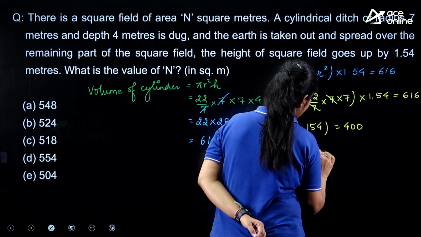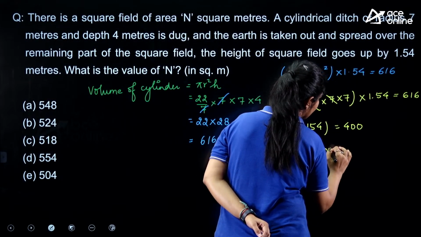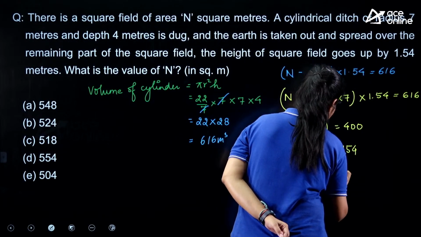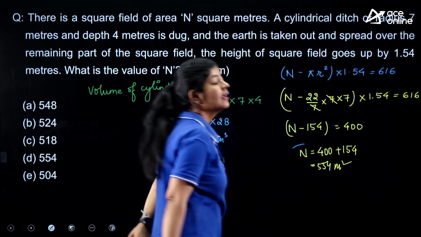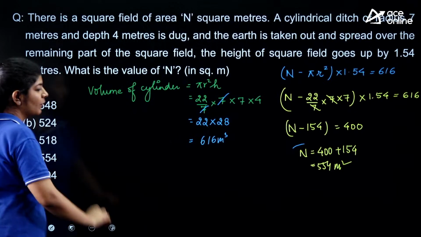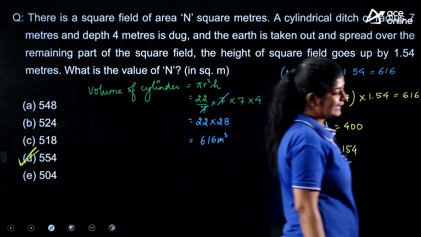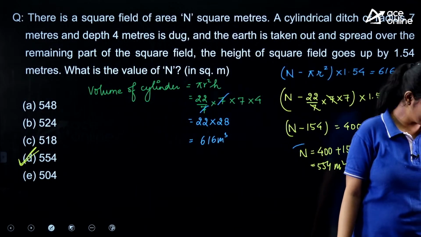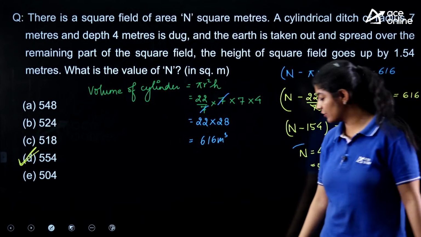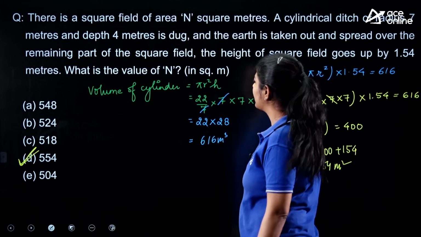So the value of n is 400 plus 154, that means the total answer is 554 meter square. The original area of the square is 554 meter square. Option number D is the correct one. Very good, Chandu. It's a very simple one.